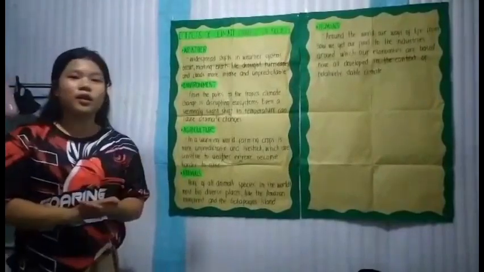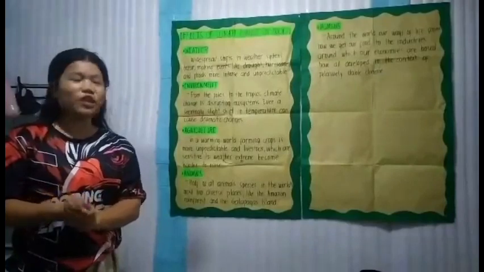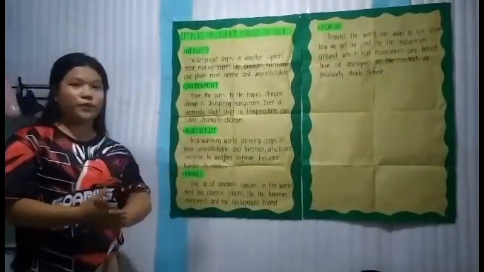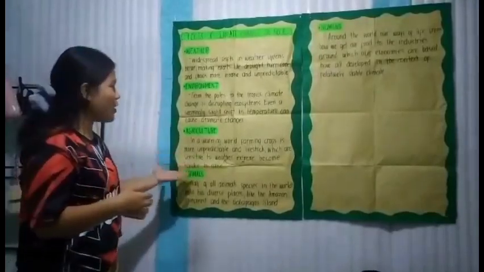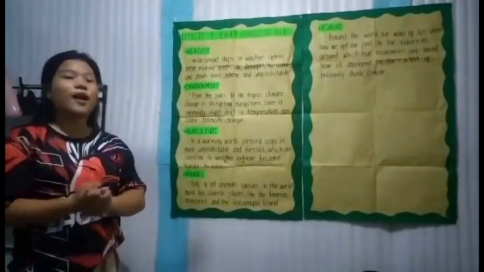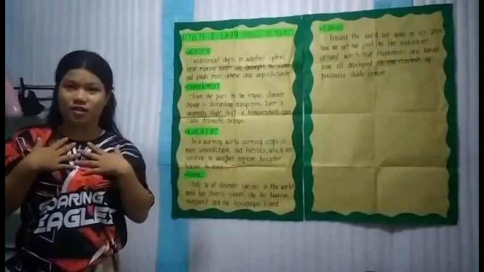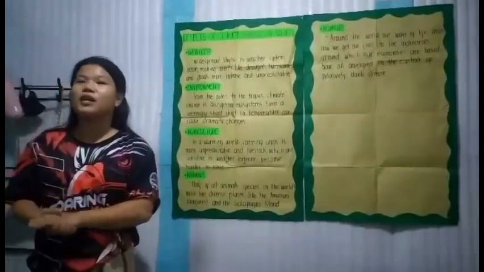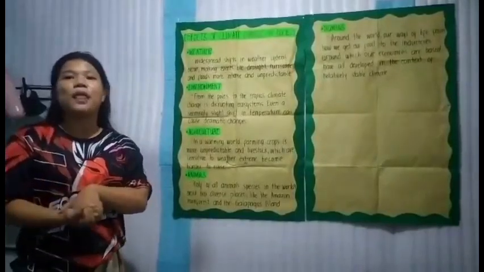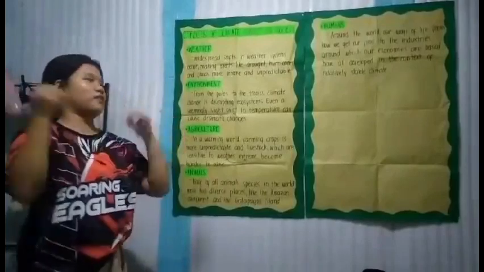Because when there is no water, of course the plants will die, and it can affect our agriculture. And if our agriculture is affected, it can affect us as humans. Reductions of water availability may also reduce agricultural productivity.